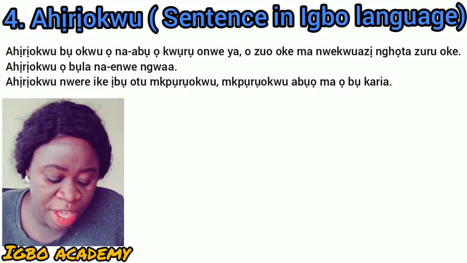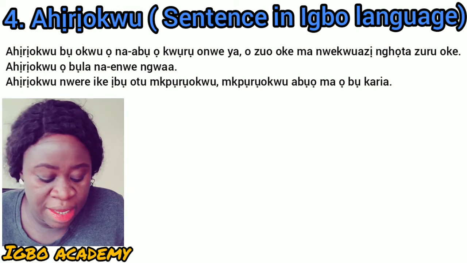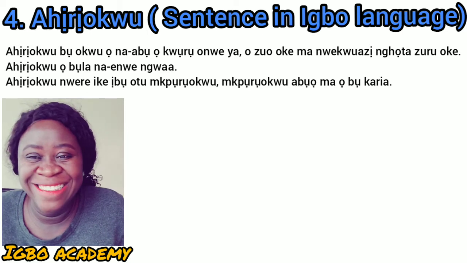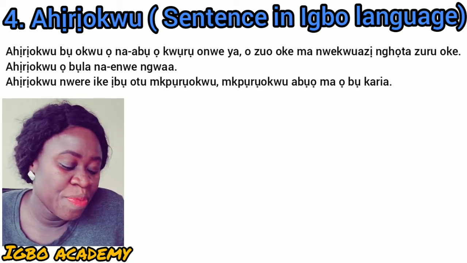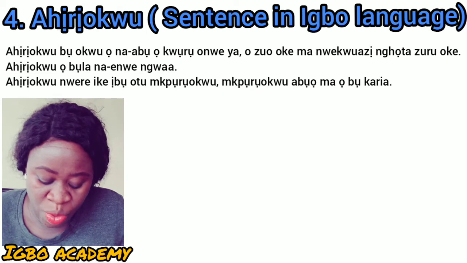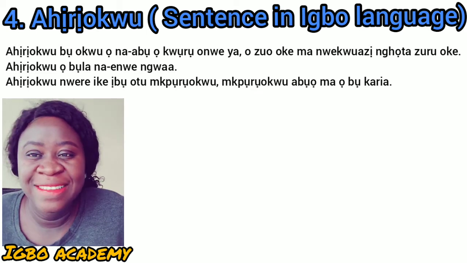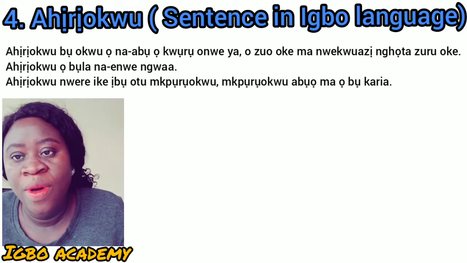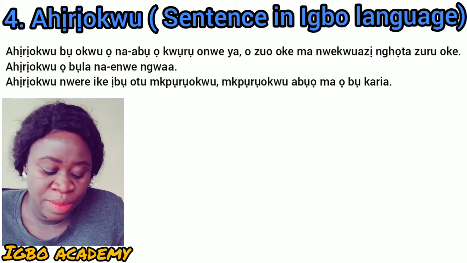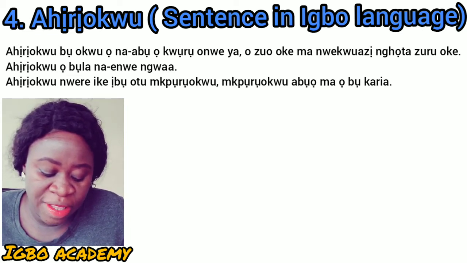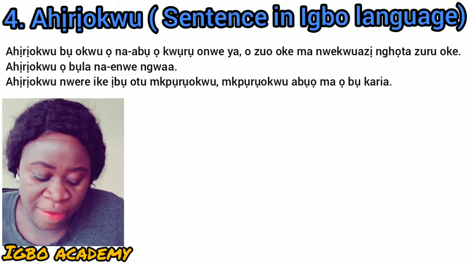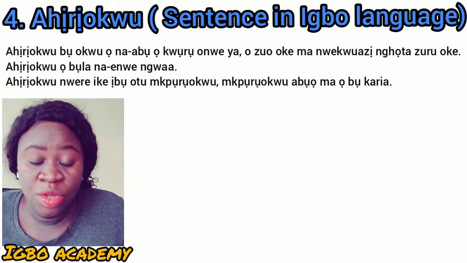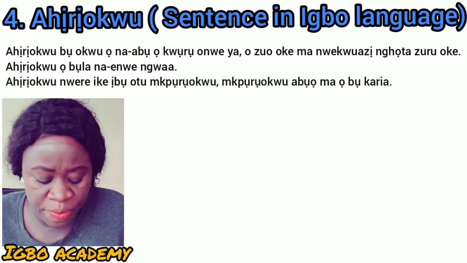There are different types of sentences. We have ahịrịmfe, which is a simple sentence. Ahịrịnha. I don't know what I should call it, simple compound sentence, but there's no English name for that one. And there's ahịrịokwu, compound sentence, and ahịrịmgbanwo, which is complex sentence. So these are the different types of sentence that we have in Igbo language. So number one, we're going to discuss ahịrịmfe.